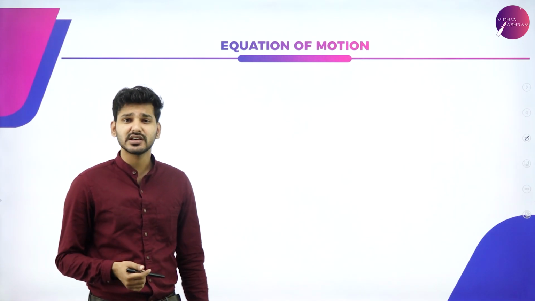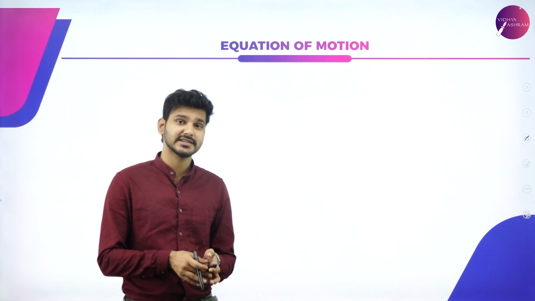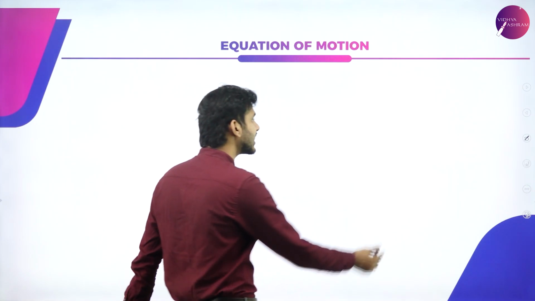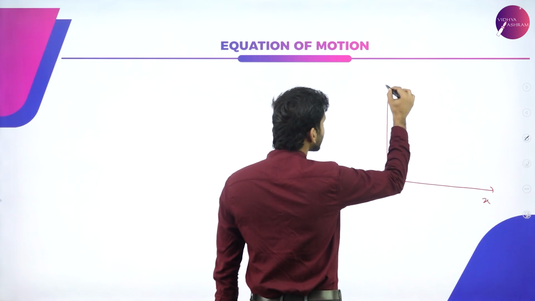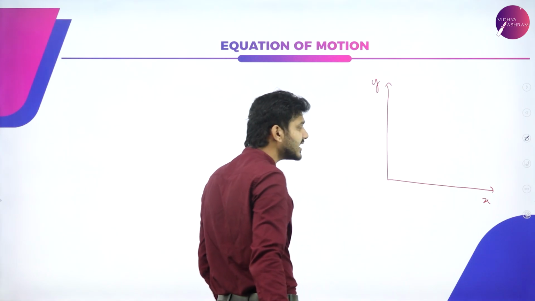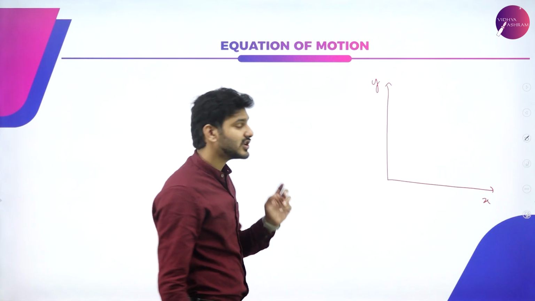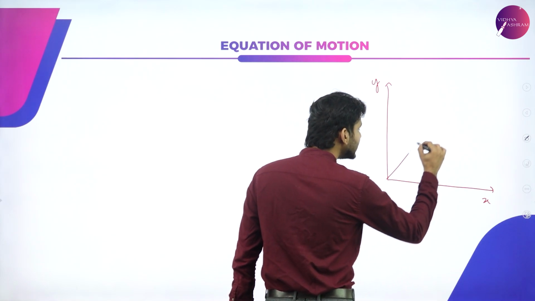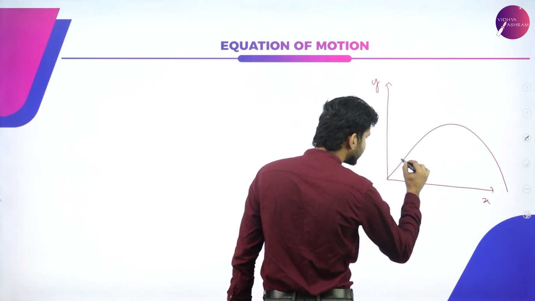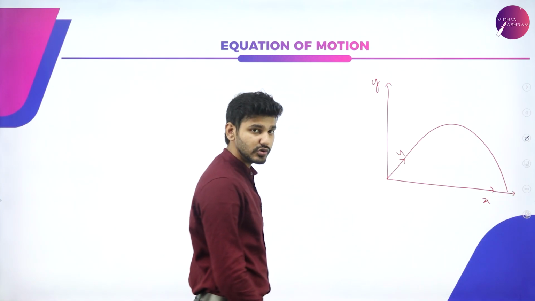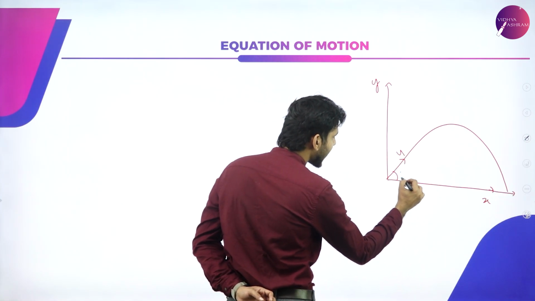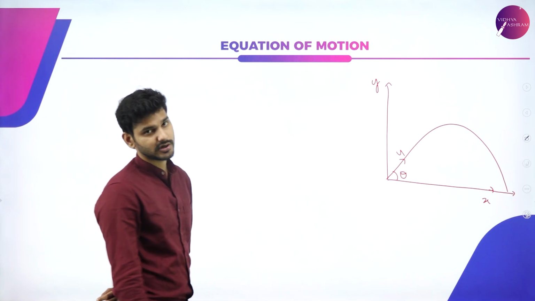So what we did here was fairly simple. We first considered a graph, x and y, and an object moving with an initial velocity u, which makes an angle theta with the horizontal.